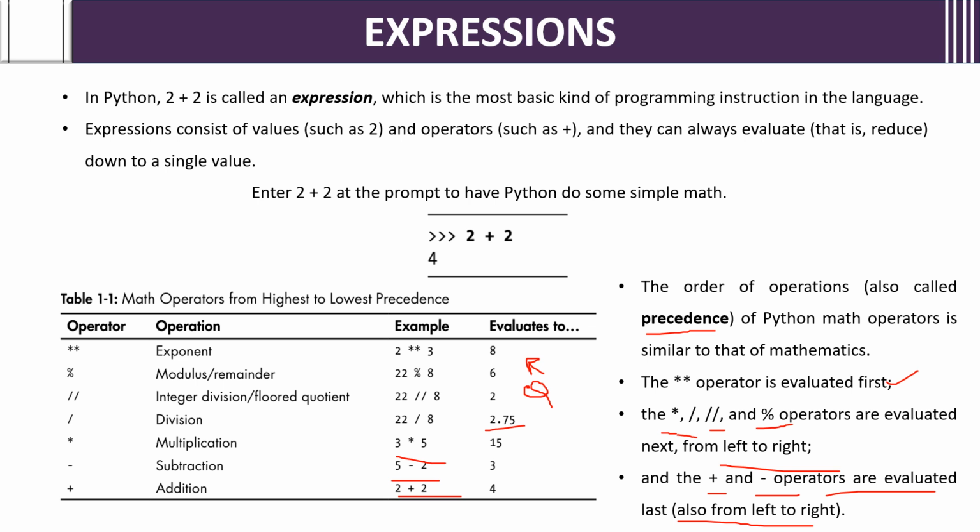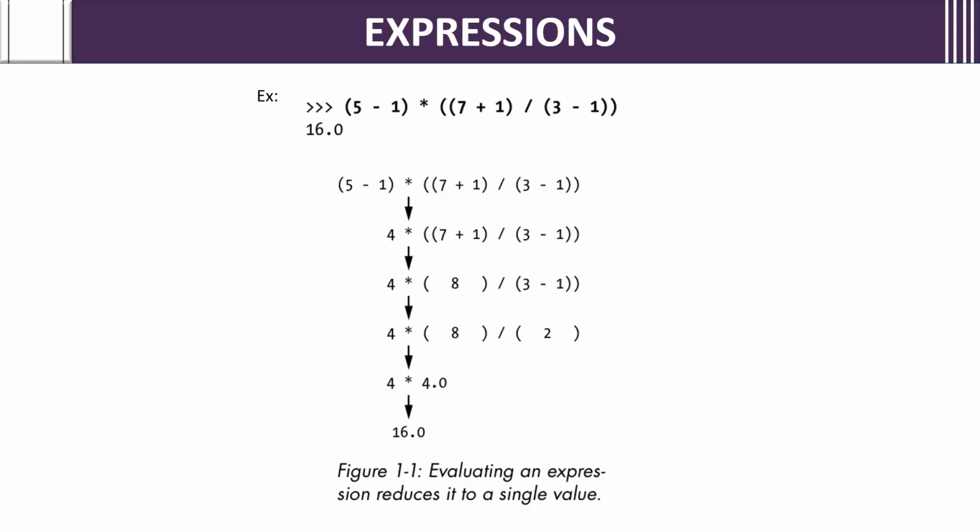We will see one of the examples. See, this is the example. If you see here, you are getting 16 as the answer. How? First we need to solve the brackets first. Why? Because it is the highest precedence operator. Into 5 minus 1 we will get 4, 7 plus 1 is 8, 3 minus 1 is 2. So 4 into 8 by 2.